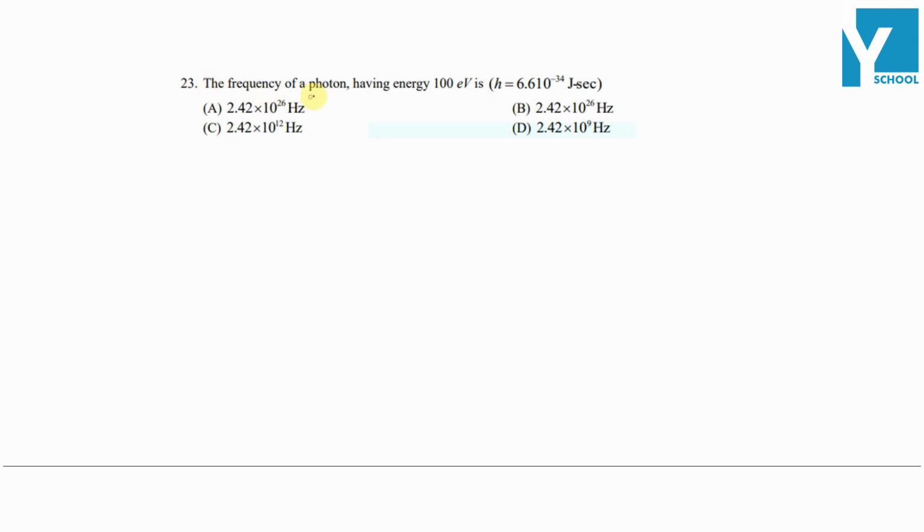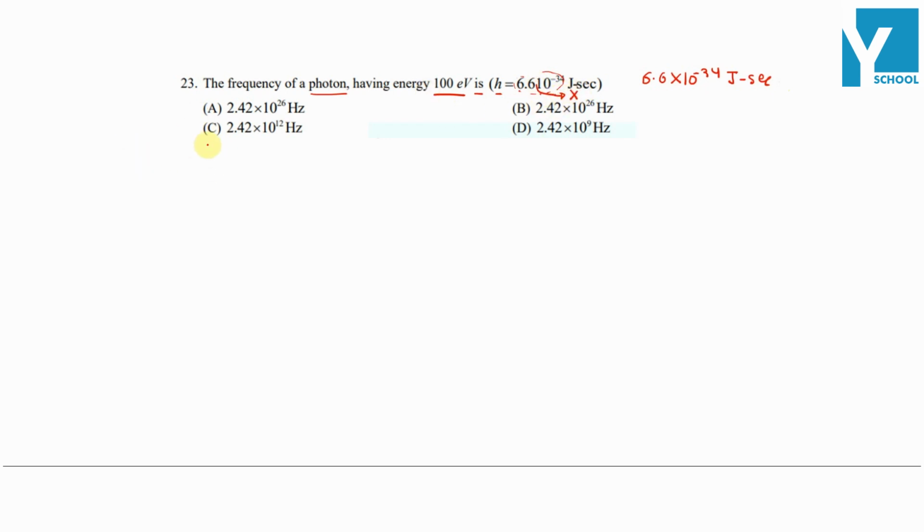The frequency of a photon having energy 100 electron volt is, where the value of h is 6.6. Actually, there is a mistake here. The value of h is 6.6 into 10 raised to power minus 34 joule second. Please correct this. Here, a multiplication sign will come.